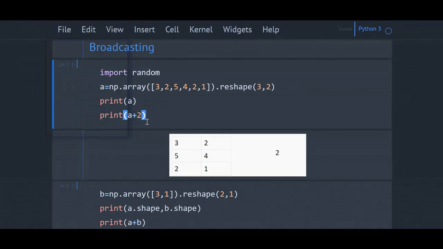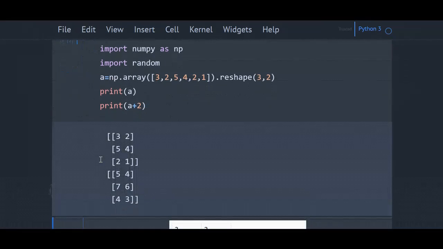Next is broadcasting. Consider this example. Here I have an array of dimension 3 by 2. Here I am printing A. I am adding a scalar 2 to the array A. This is how the array looks like. This is array A and this is scalar 2. Let's see the output when we add array A with scalar 2. You can see each element is added with 2.